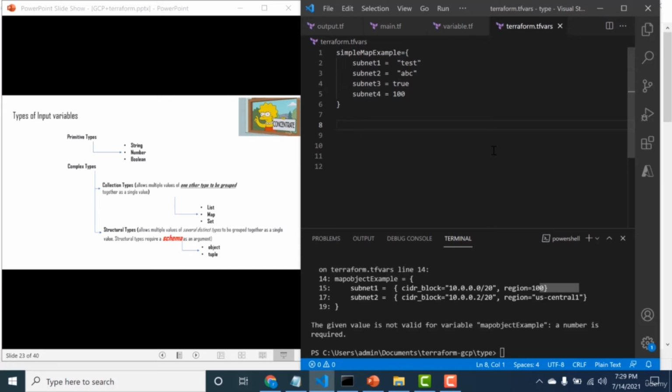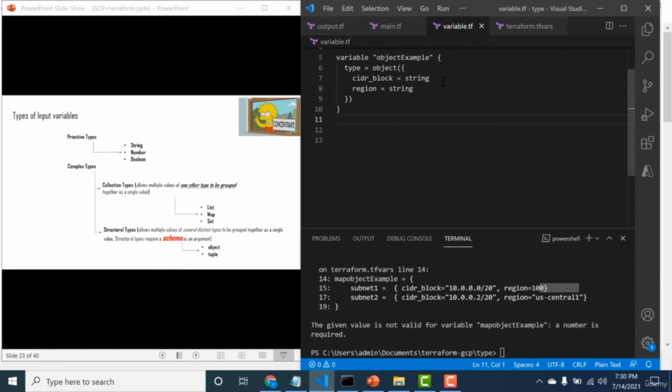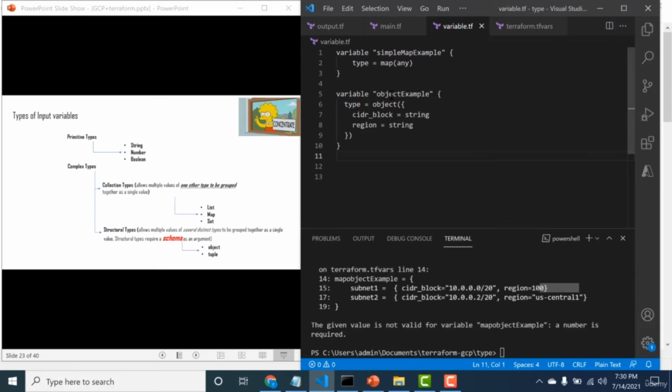So let's start by creating an object. The important thing to remember is that an object is a group of distinct types and an object should always have a schema associated with it. So let's create a variable of type object. Here I've created a variable of type object, and this object can take two strings as key value pairs, the CIDR block and the region. If I assign a value to this particular object example, let's see how it should look.